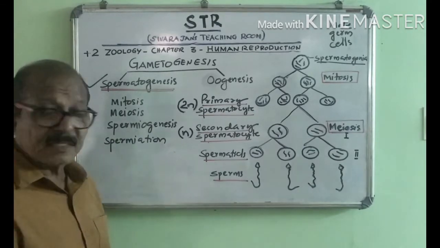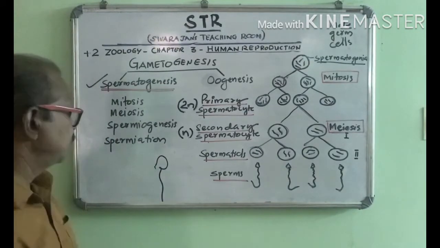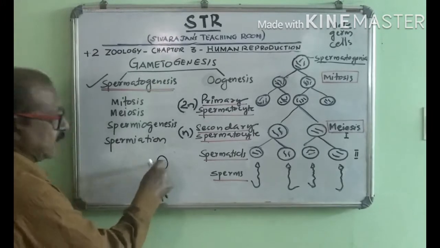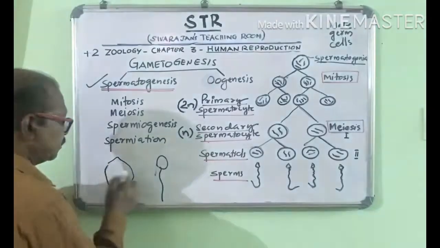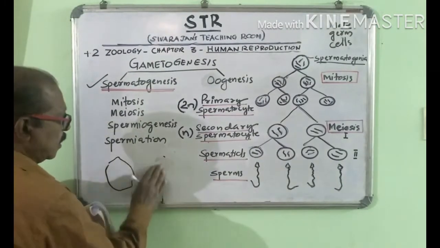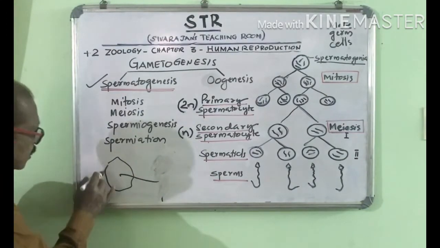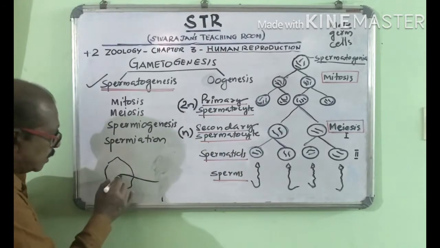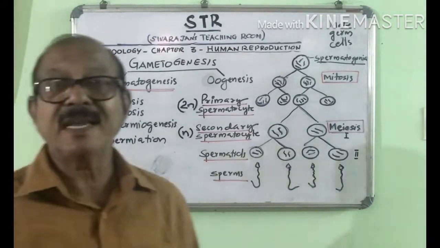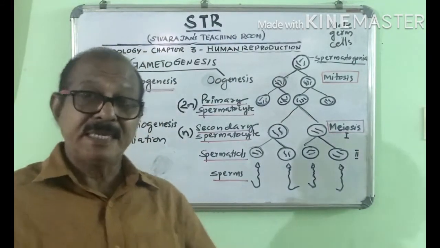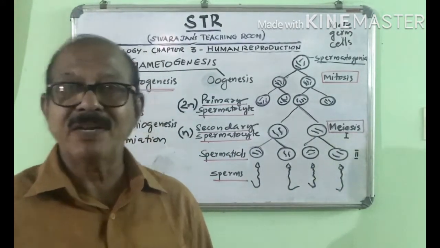And what happens to these spermatids? The spermatids have a head and a tail-like portion like this. It is not a fully developed sperm. The head of the spermatid gets embedded in the Sertoli cells. So suppose this is a Sertoli cell, and the head of the spermatid gets into this. See, this is the spermatid, this is the Sertoli cell, and this is the tail of the spermatid, and the head is already inside the cell. So the spermatids get embedded in the Sertoli cells, take nourishment and develop into sperms.